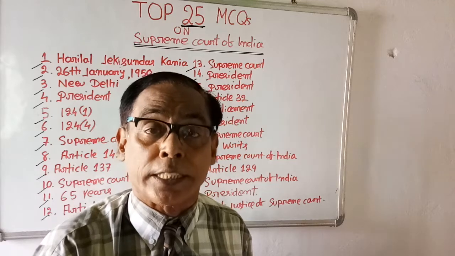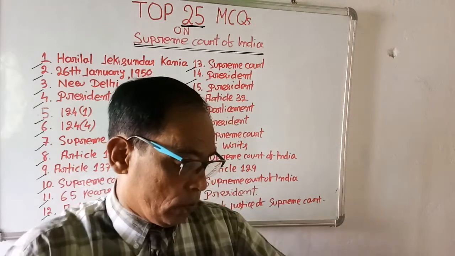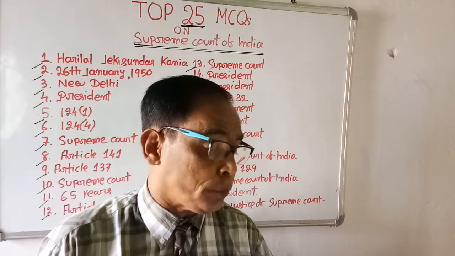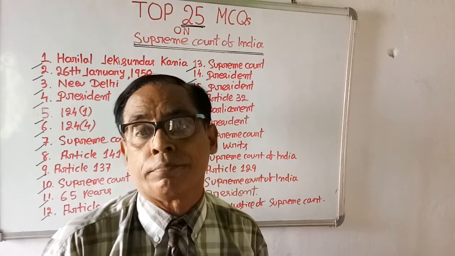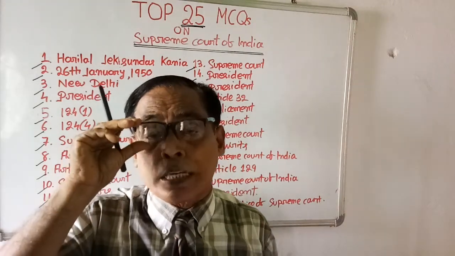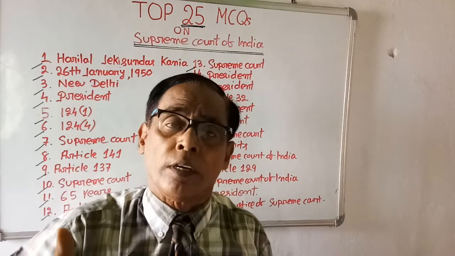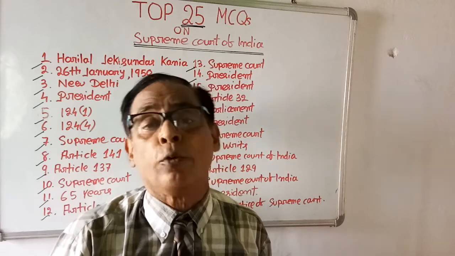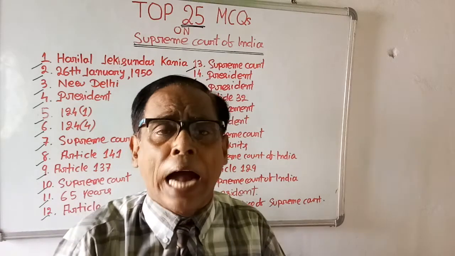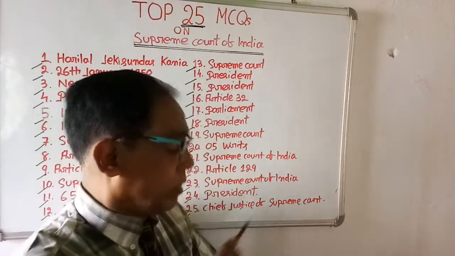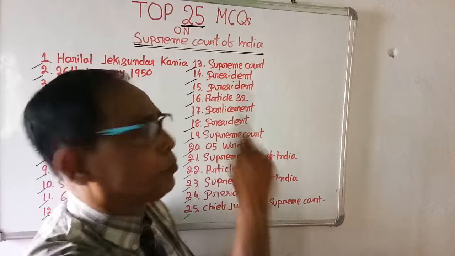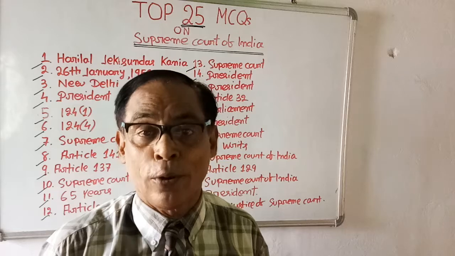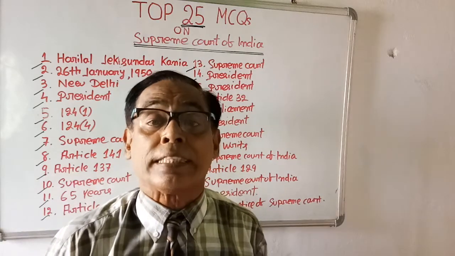Then come to question number 16. Supreme Court can issue writs for the enforcement of fundamental rights on the basis of which article? For the protection of fundamental rights, Supreme Court has the power to issue writs. 5 writs: habeas corpus, mandamus, quo warranto, certiorari, prohibition. But on the basis of which article Supreme Court issues writs? Question number 16, Article 32. On the basis of Article 32, Supreme Court has the power to issue writs. Okay, very good. Then come to question number 17.